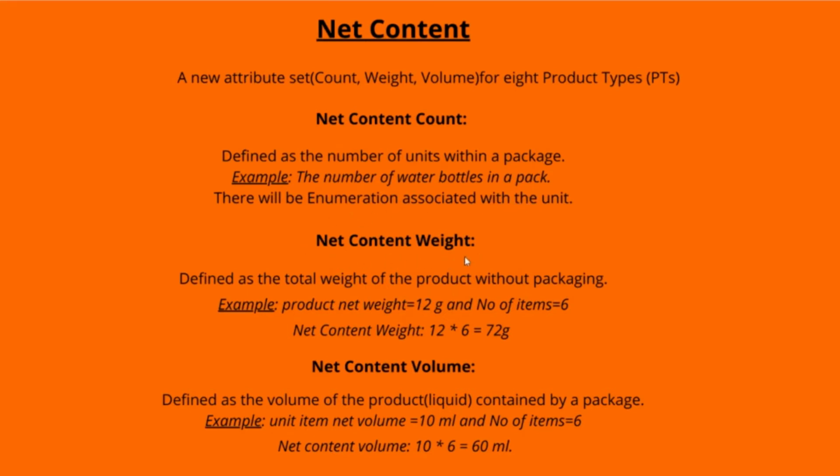Net content weight is defined as the total weight of the product without packaging. For example, if the product net weight is 12 g and contains 6 items, net content weight is equal to 72 g. Net content volume is defined as the volume of the product contained by a package, as claimed on the label, that is, when the item is a liquid. For example, if the unit item net volume is 10 milliliters and the item contains 6 bottles, net content volume is equal to 60 milliliters.